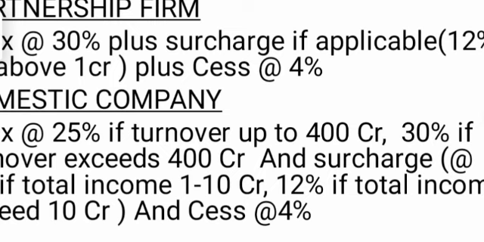And if the turnover exceeds 400 crore, such a domestic company has to pay tax at the rate of 30%, and they have to pay surcharge at the rate of 7% if total income exceeds 1 crore rupees, up to 10 crore rupees. Up to 1 crore rupees, there is no surcharge liability in the case of a company. If the total income exceeds 1 crore and is below 10 crore, they pay surcharge at 7%, and if the total income exceeds 10 crore rupees, they pay surcharge at 12%. They are also liable for the payment of cess, like all other assessees.